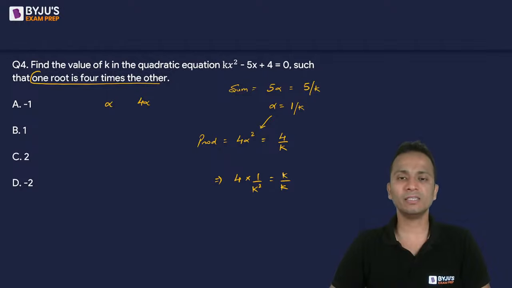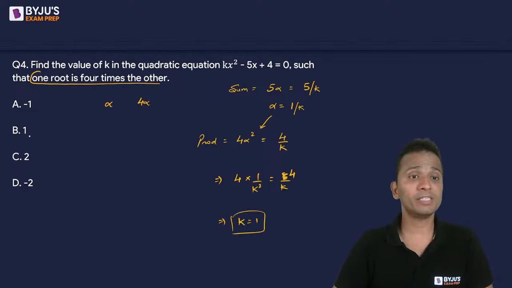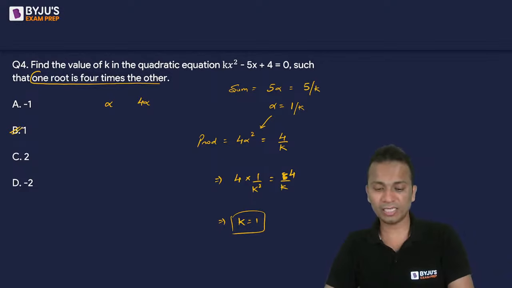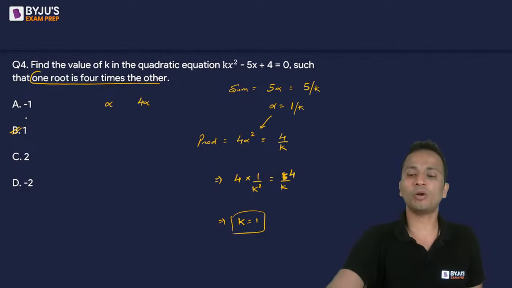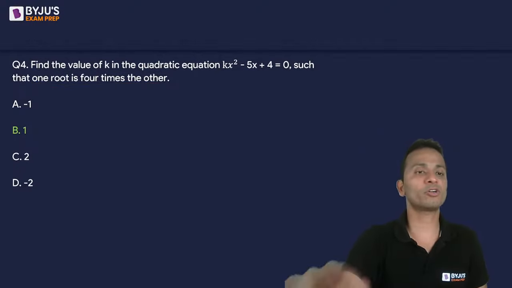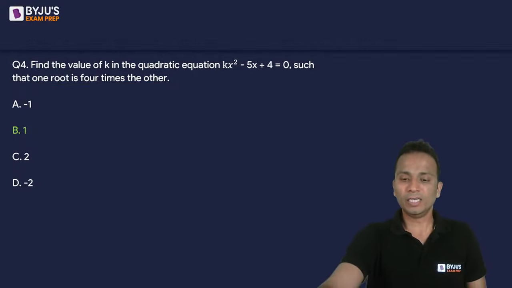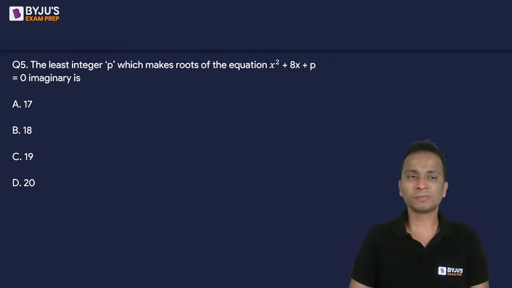K will get cancelled from the denominators and 4 will also get cancelled. So I'll get the value of k as 1. Okay, so the value of k is equal to 1. So Mani, Pratik and Sriharsha, all three of you have given a correct answer. Nice. Option B is the correct answer for question number 4. Okay. Next question, question number 5.